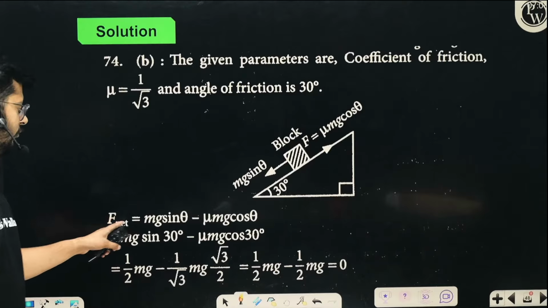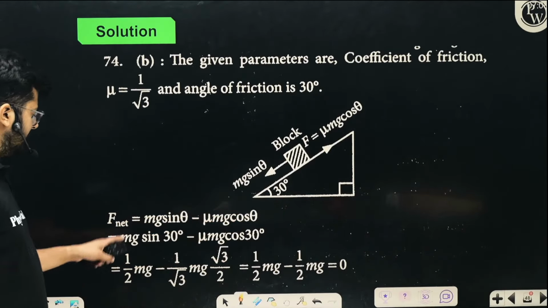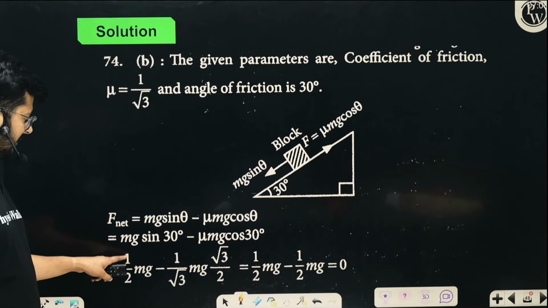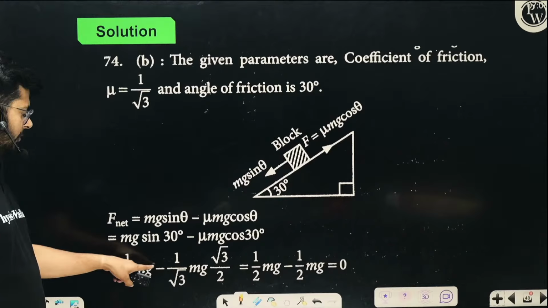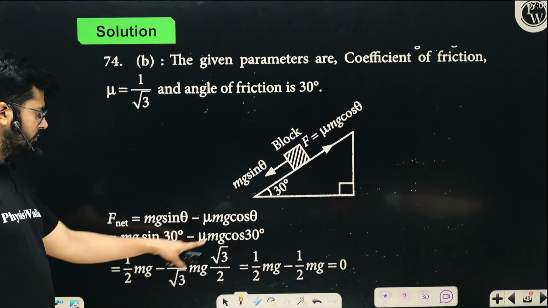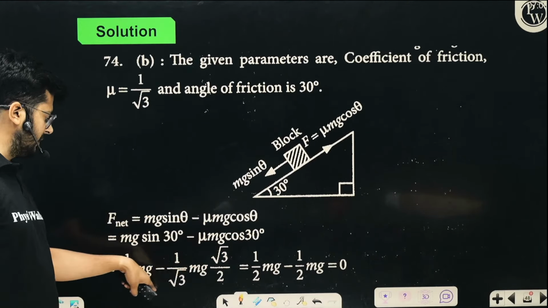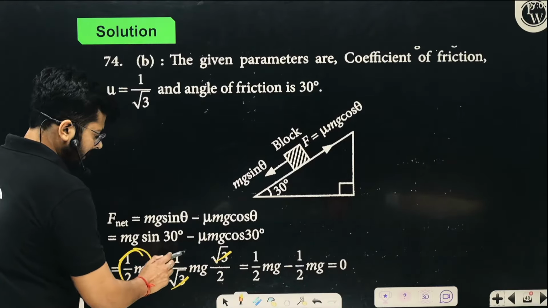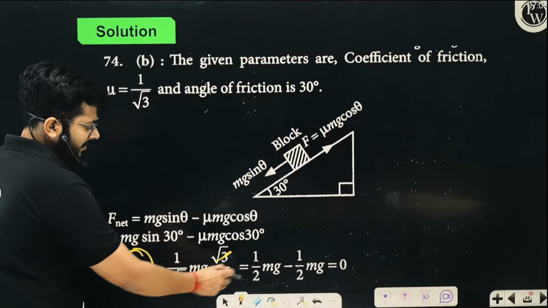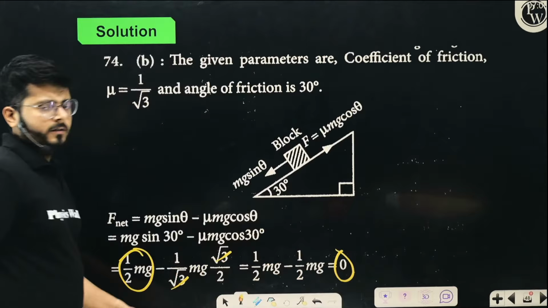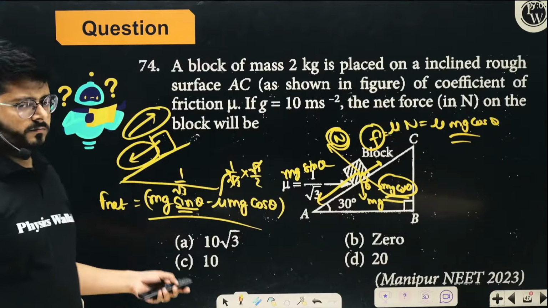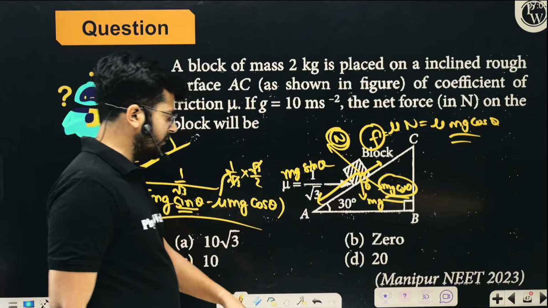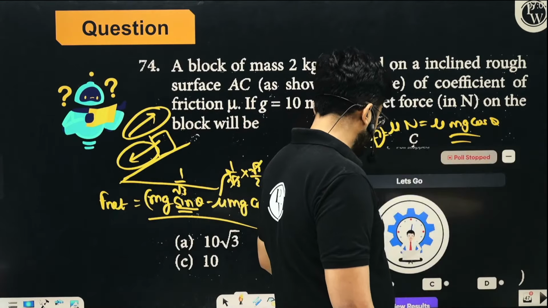So net force is mg sin theta minus mu mg cos theta. Mg sin 30 minus mu mg cos 30. So just put the values of everything. Sin 30 is 1 upon 2. So 1 upon 2 mg minus mu is 1 upon root 3 and cos 30 is root 3 by 2. So root 3 and root 3 will cancel out. It is half mg and another half mg. Half mg minus half mg is 0. Right. So there is no net force acting on the body right now. Option should be 0. Option B is the correct option, right?